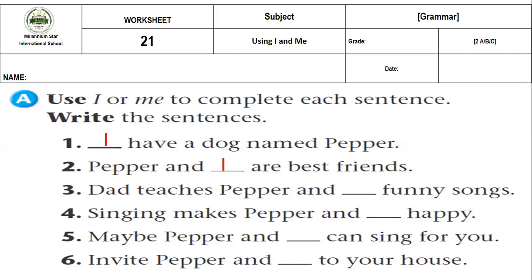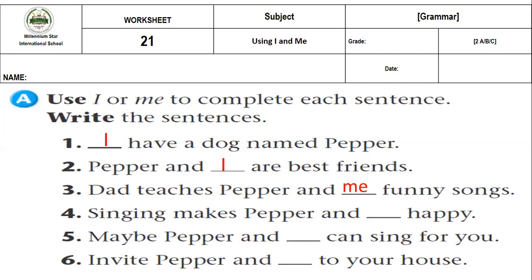Number 3. Dad teaches Pepper and funny songs. It comes after the verb. It is not a subject, so it will be me.